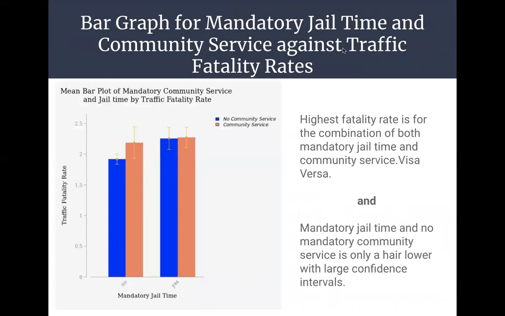So I wanted to see how everything relates together, so I created a bar graph for mandatory jail time and for mandatory community service against traffic fatality rates. So you can see that the orange is community service and the blue is no community service. And then on the left of the graph is no jail time and the right is yes jail time. And on our y-axis, we have traffic fatality rate.